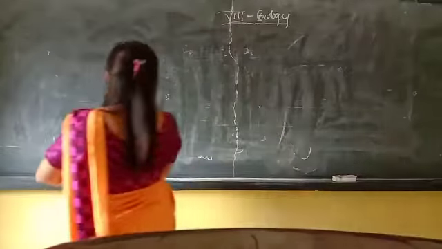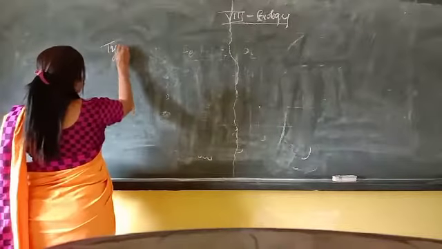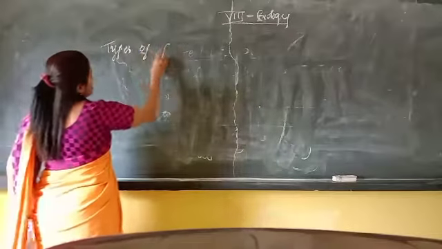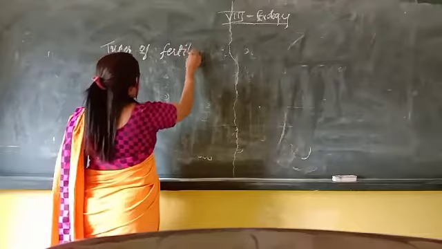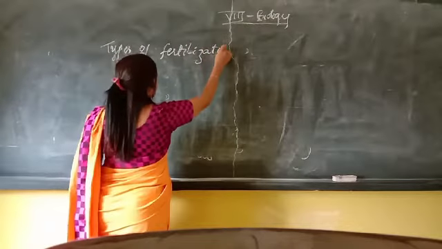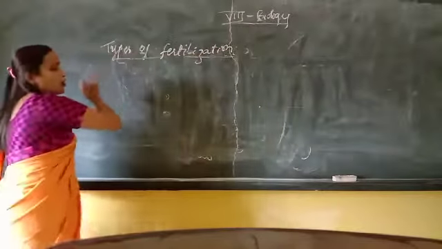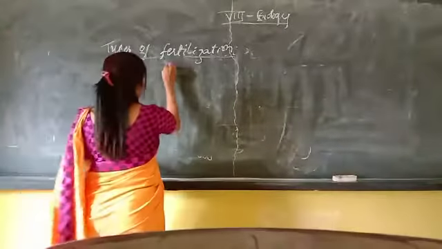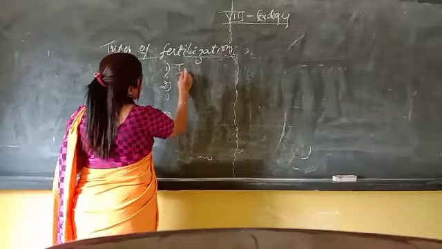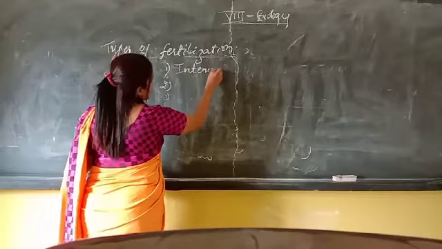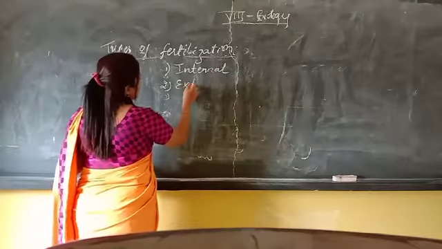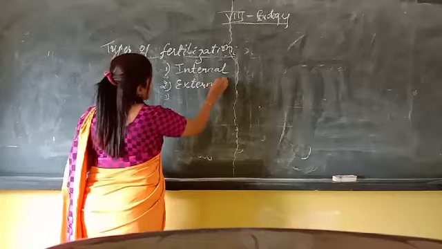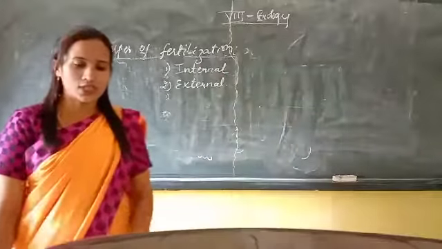Next is the types of fertilization. How many types of fertilization are there? There are two types: internal fertilization and external fertilization. Understood, children?